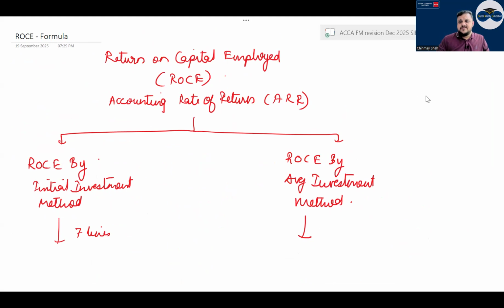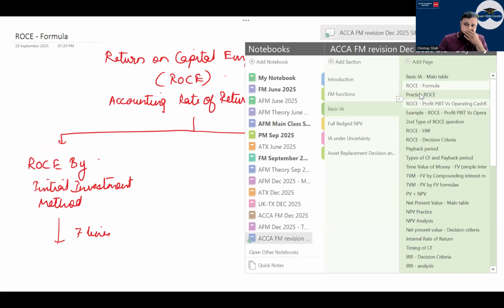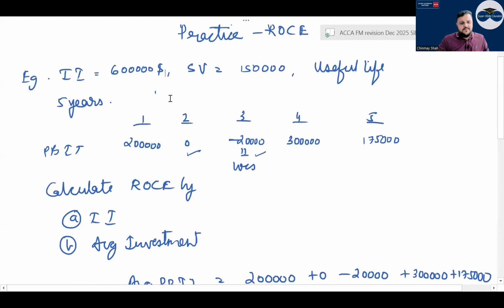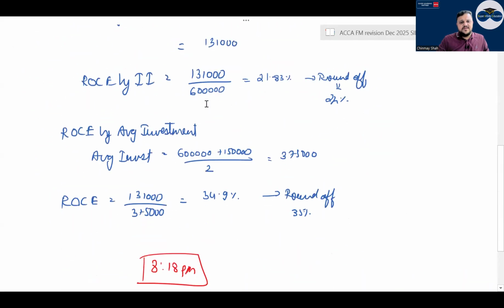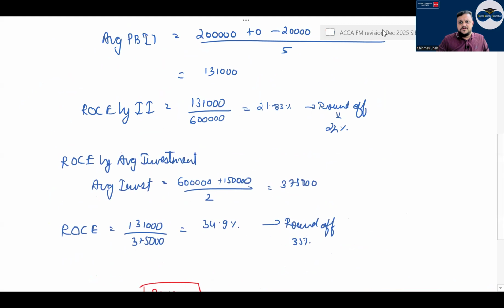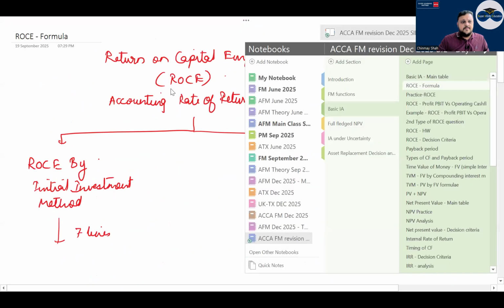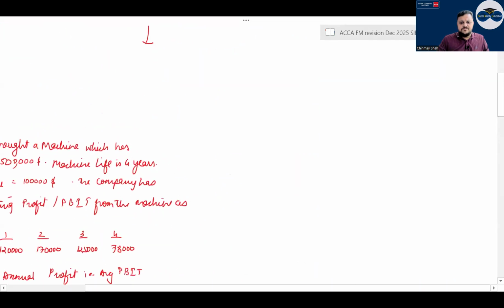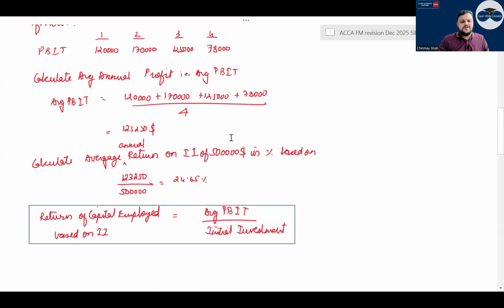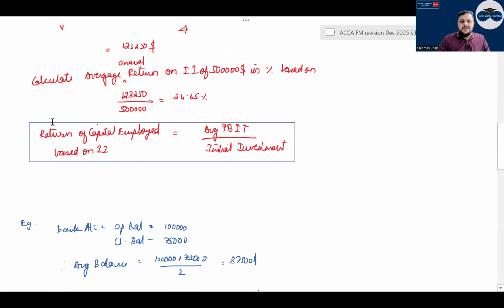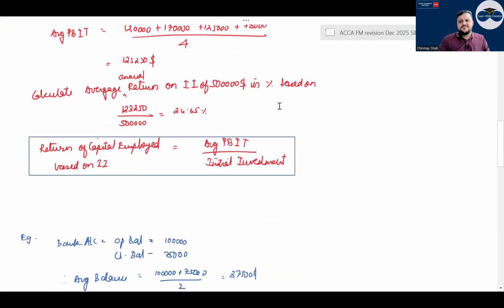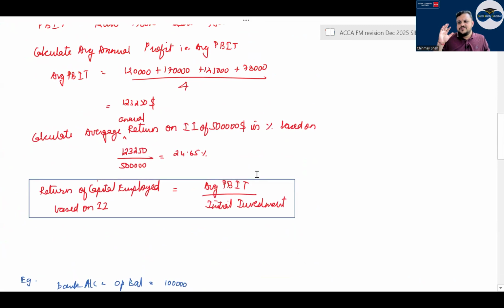So ROCE by initial investment, correct, is something like this. We have the ROCE by initial investment. Have a look at the formula. ROCE formula, have a look. The ROCE formula is very simple. What is the formula? Average PBIT. How do you find average PBIT? In average PBIT, 2-3 rules are there. Even if there is a zero profit, you have to take that profit. Even if there is a loss in the PBIT, you have to consider the loss. You have to deduct the loss, right?